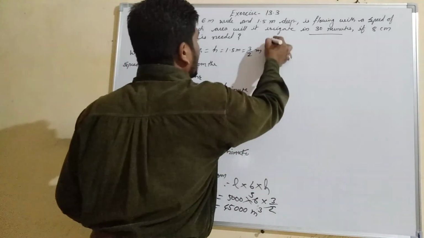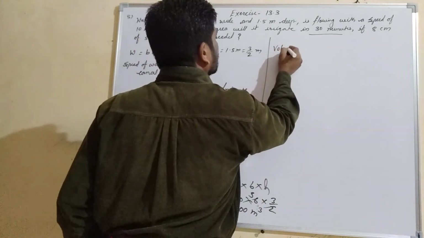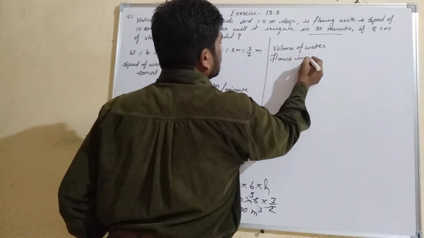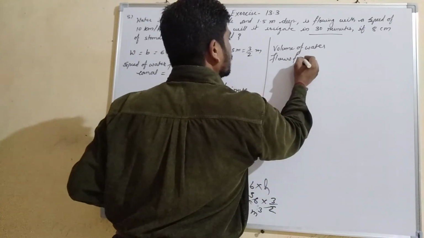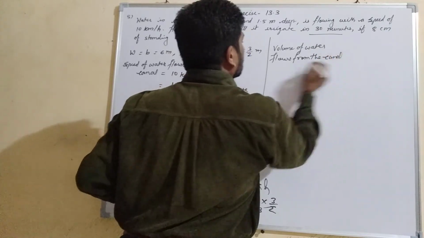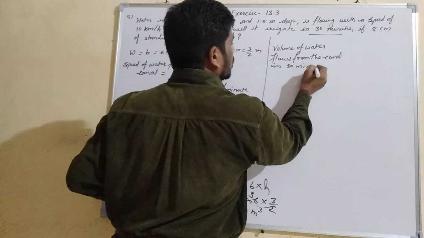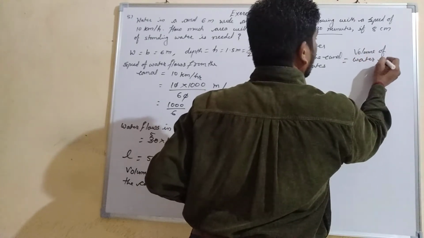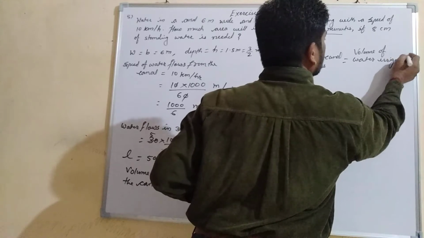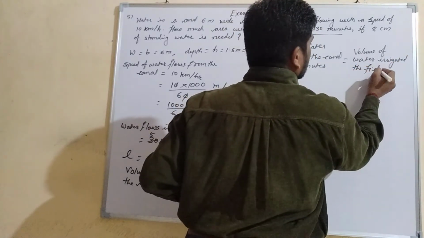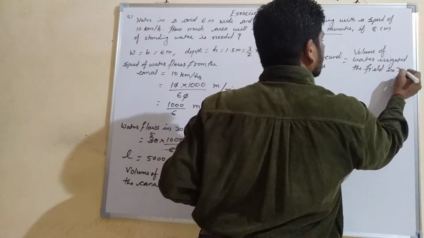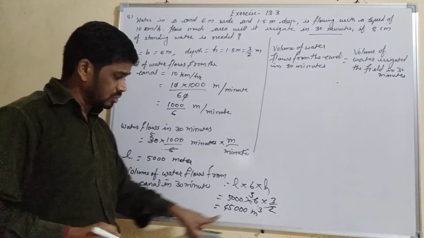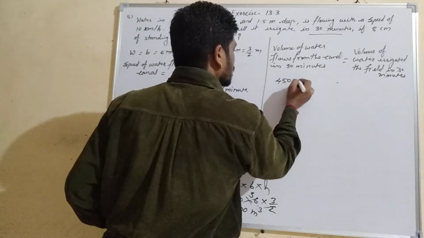So we can write that the volume of water flowing from the canal in 30 minutes equals the volume of water irrigating the field in 30 minutes, equal to what you got, 45,000 cubic meter.